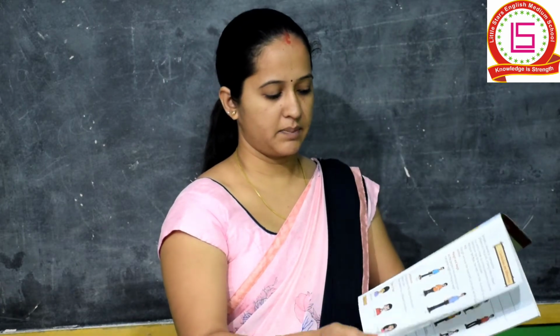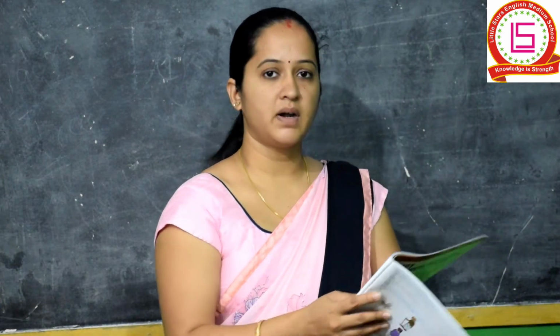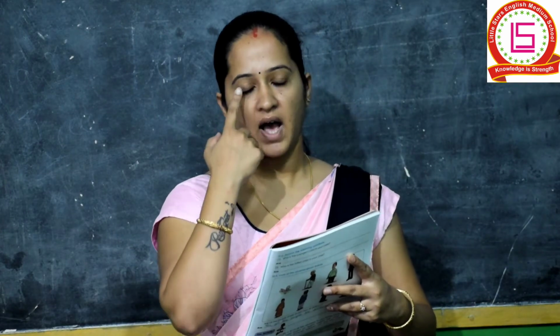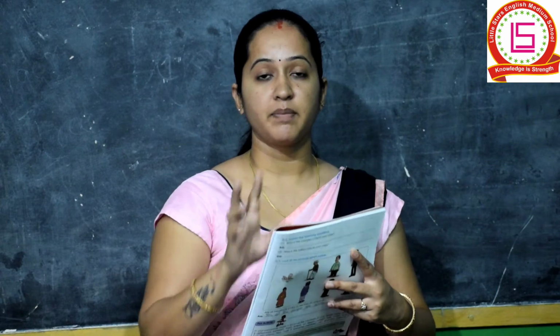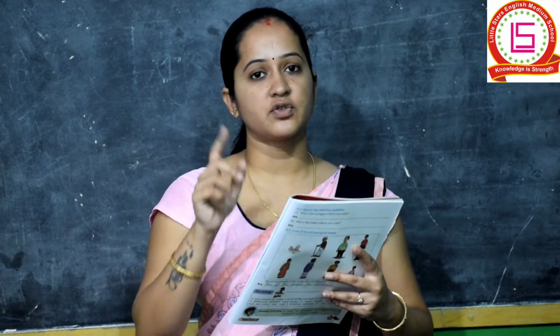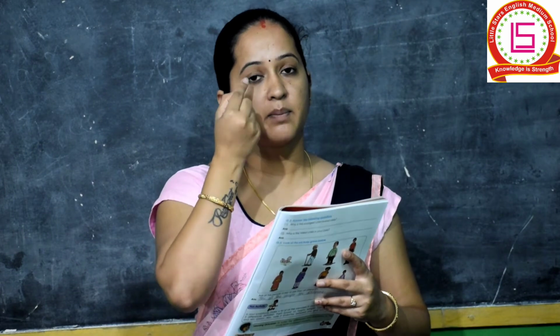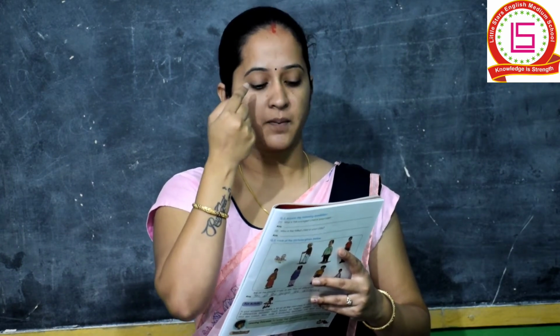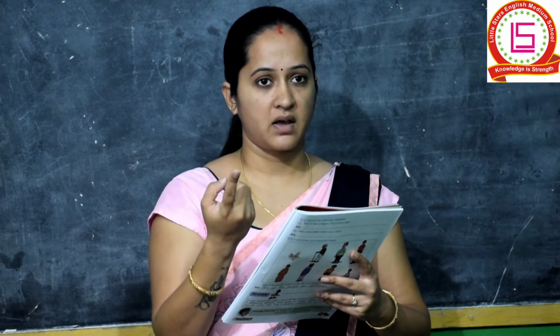Next, we will turn the page. Page number 10. Next one is the eyes and nose. We all have eyes and nose, but some people are different in these two things also. Let us see how. Some people have black eyes, while some people have brown, blue or grey eyes. The color of the eyes is not different, everyone is the same. But the ball inside your eyes, many people you have seen, they have different color of that ball. Some have black.